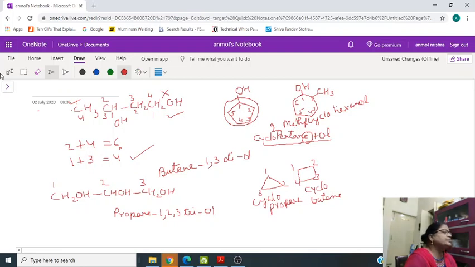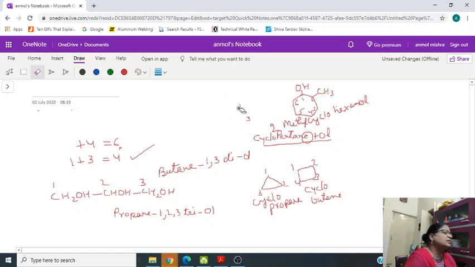Now the third compound which we have to study in this is ether, ROR.